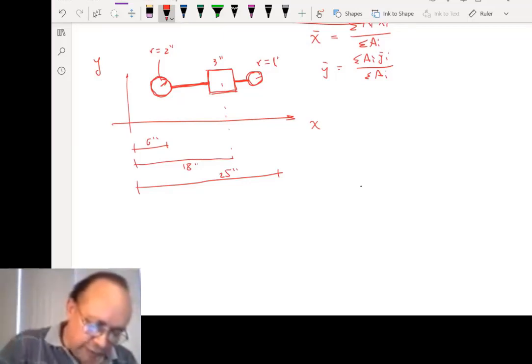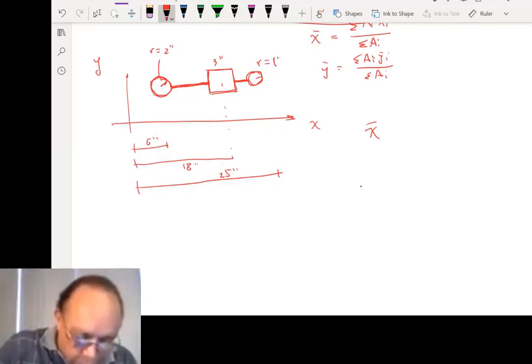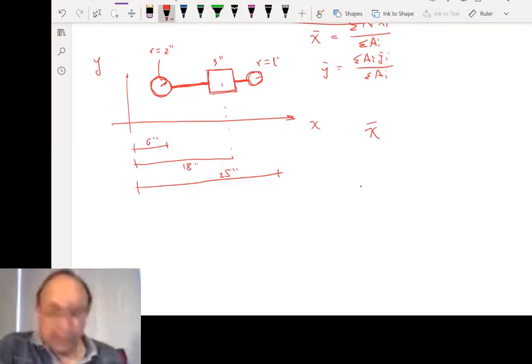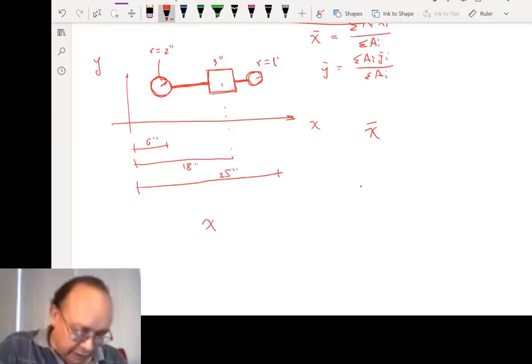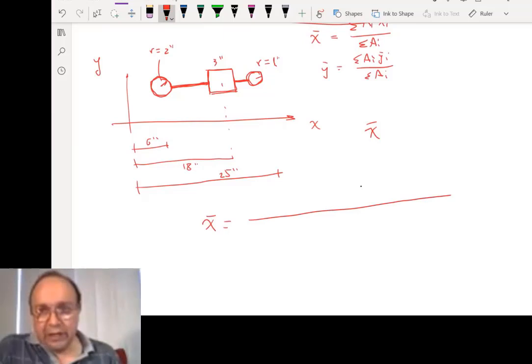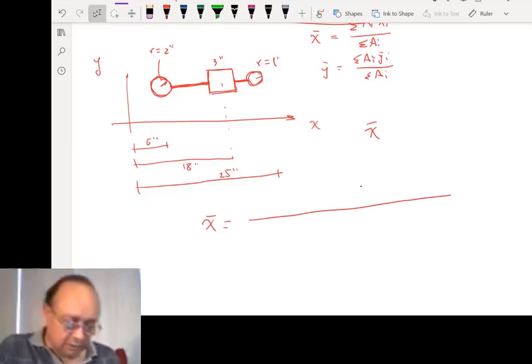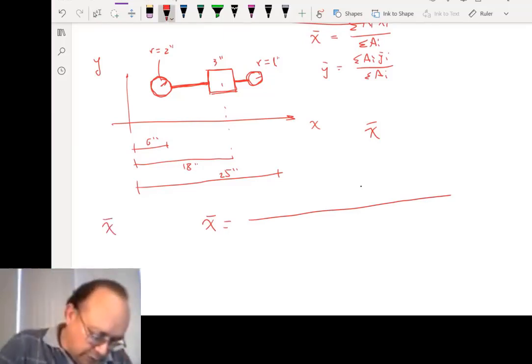What is x bar? So we could do the table that we did last time, or we can go directly like x bar equals the summation of area times distance. x bar equals the summation of x_i times A_i over the total area, right?